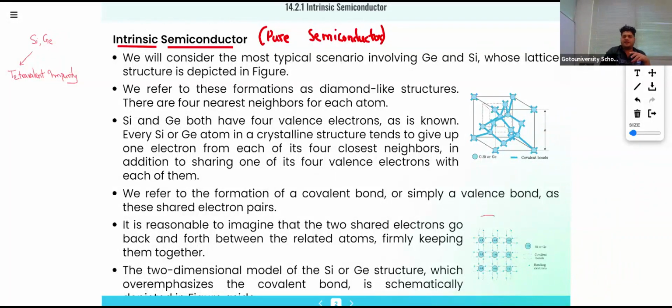I'm drawing this diagram here. Tetravalent means in the last shell there will be 4 electrons.